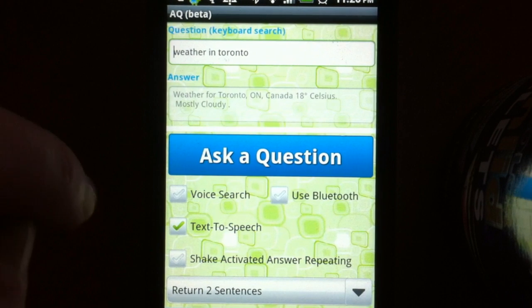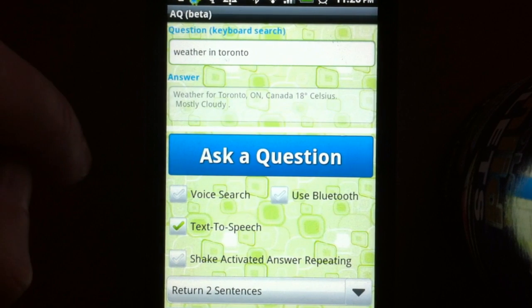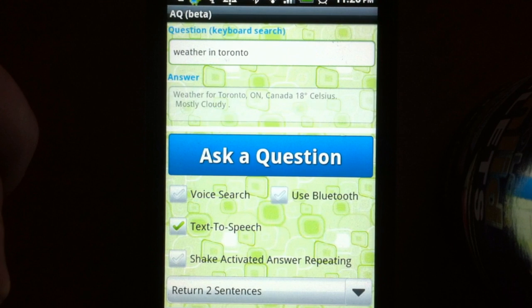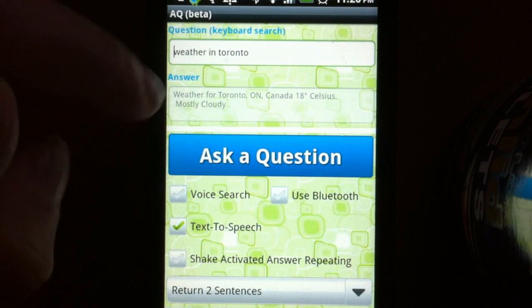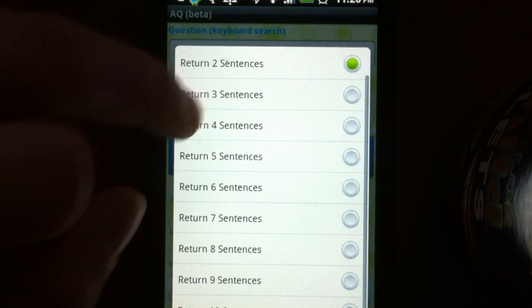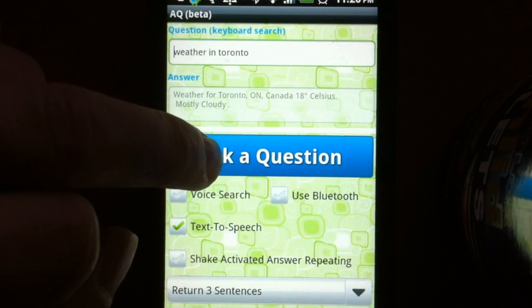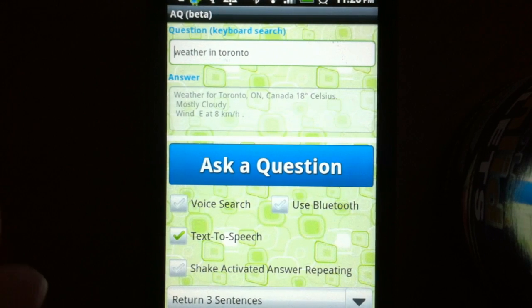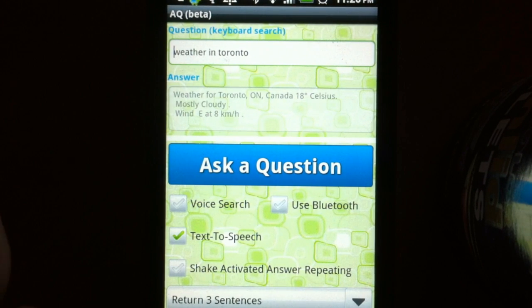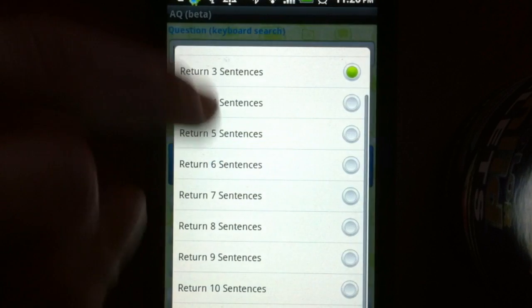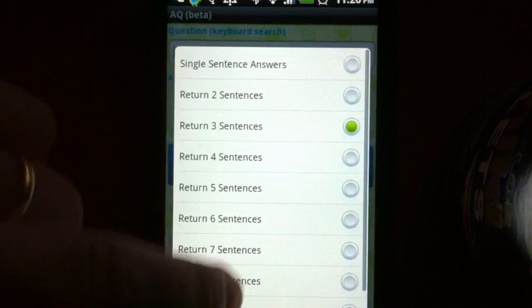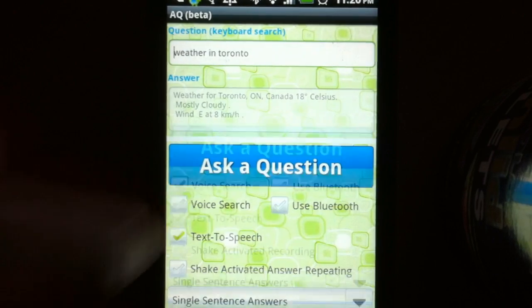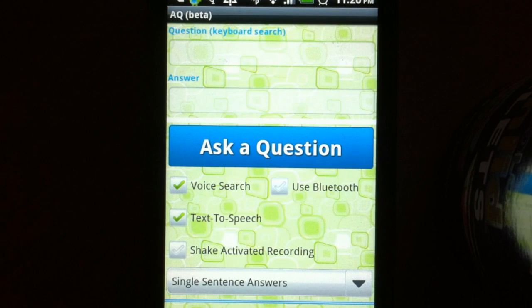Weather for Toronto, ON, Canada 18 degrees Celsius. Mostly cloudy. Or you can even try more sentences, like let's say 3 sentences. Weather for Toronto, ON, Canada 18 degrees Celsius. Mostly cloudy. Windy at 8 kilometers per hour. Okay, so let's go back to one sentence, single sentence answer, and we'll turn on the voice search back.